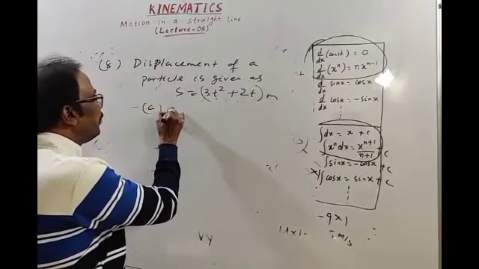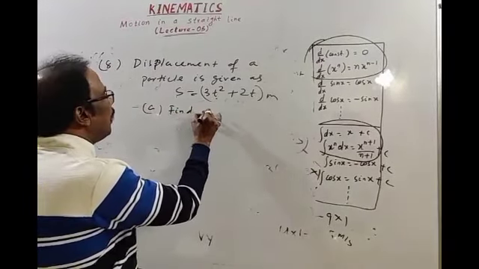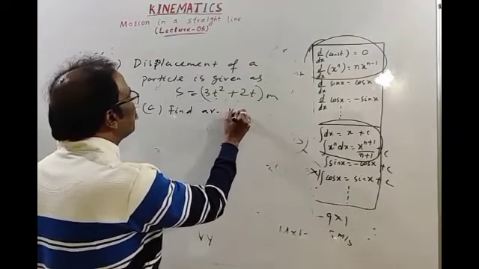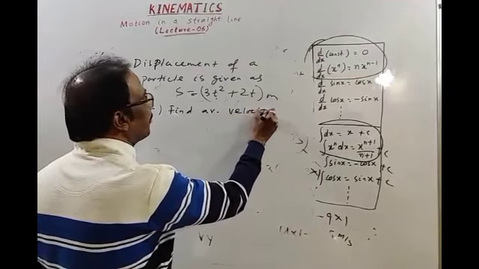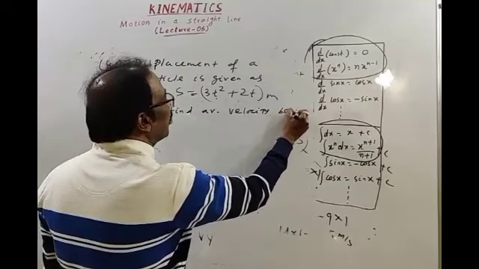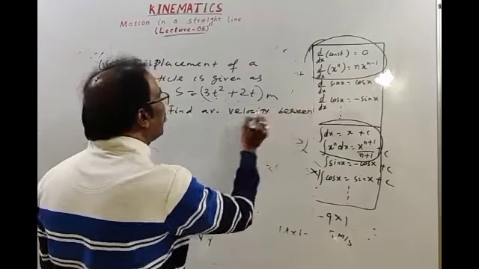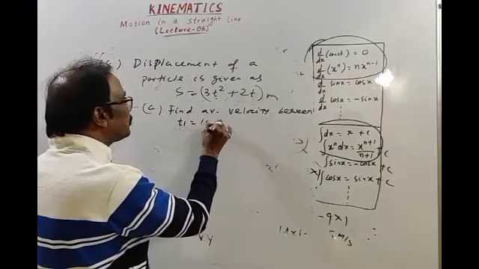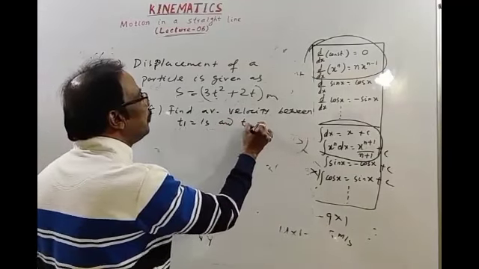First bit, find average velocity between intervals of time t1 is equal to 1 second and t2 is equal to 2 seconds.